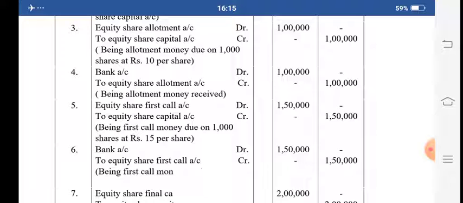Now for the first call money, transaction number 5, they are receiving rupees 15.